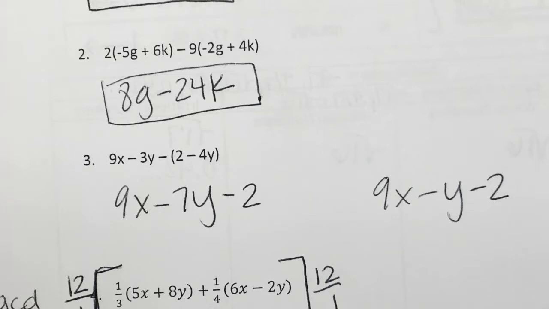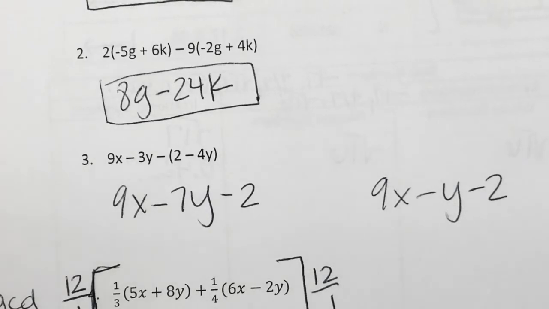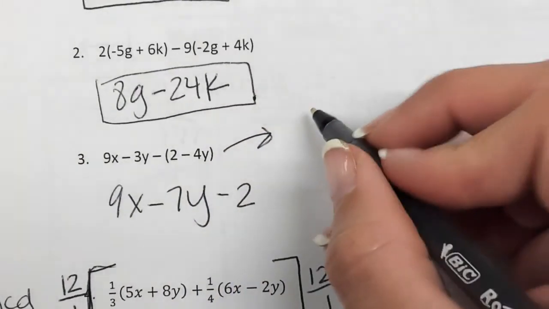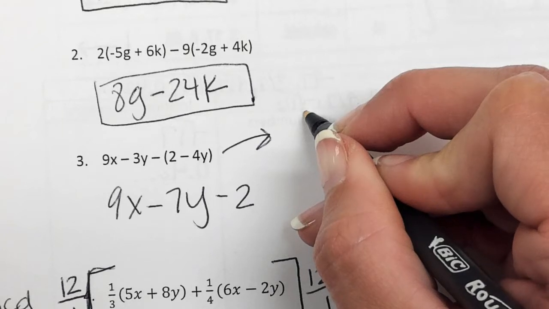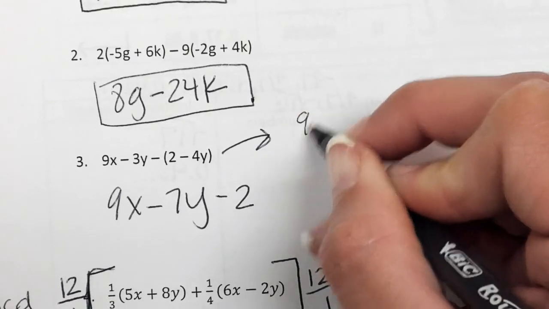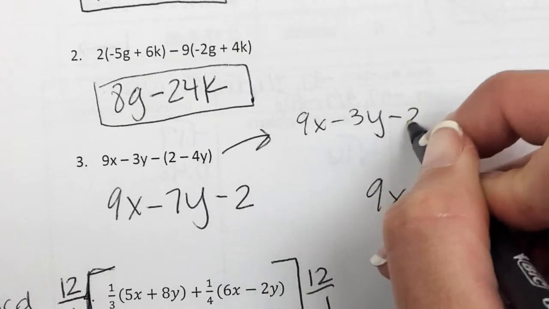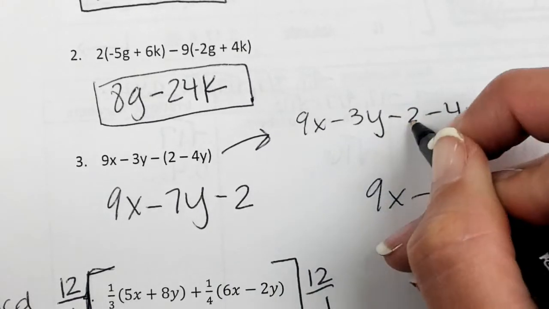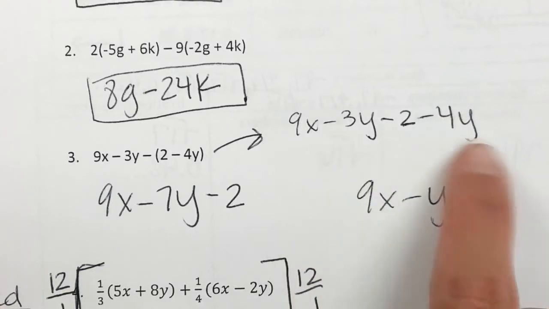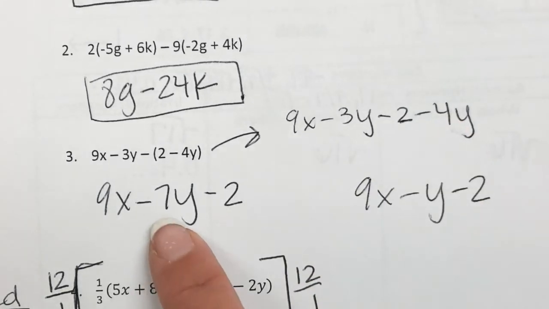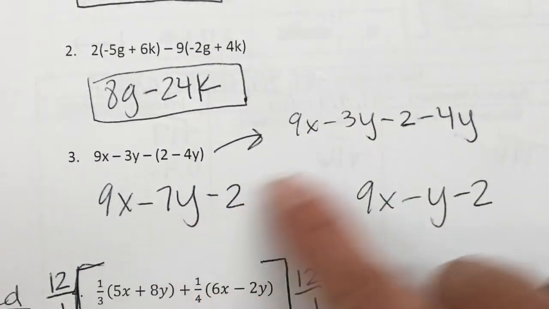Yeah, Toby. Okay, so Toby, tell me, did you write your workout? Okay, go ahead and tell me what yours looks like. I got rid of the parentheses. Alright. So it's 9x minus 3y minus 2 minus 4y. Alright, let's stop there. Okay, so when he combined his y's, -3 and -4, you would get -7. And the same thing with the x and the 2.